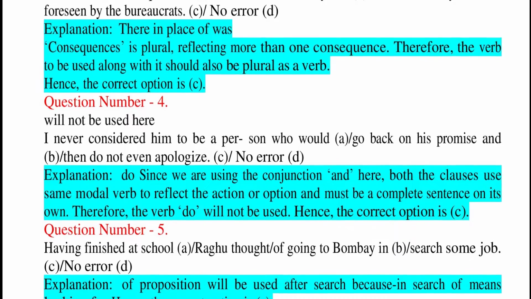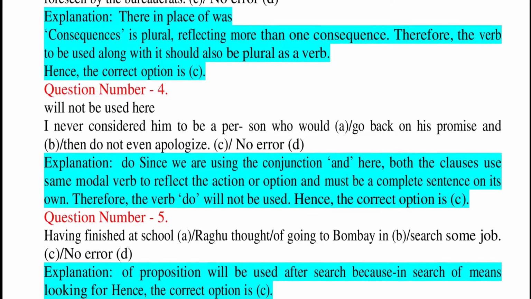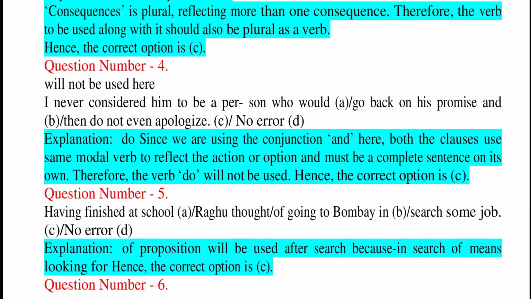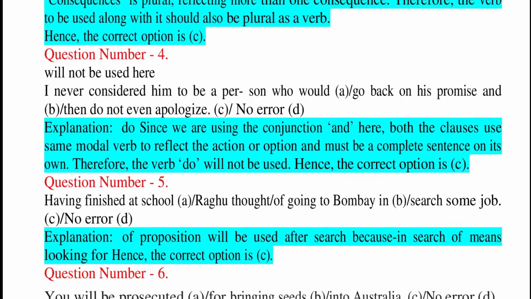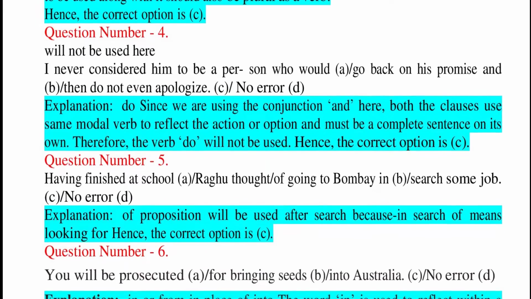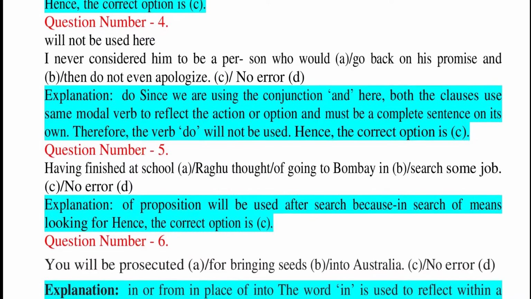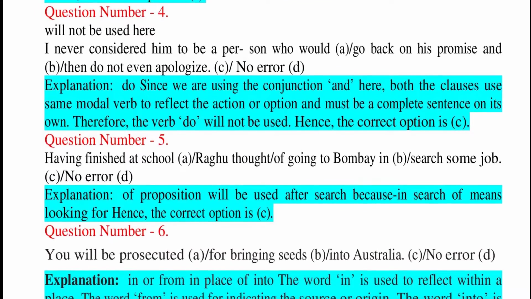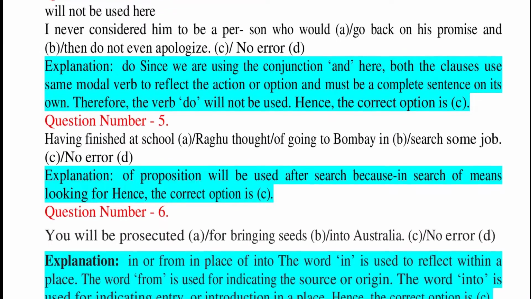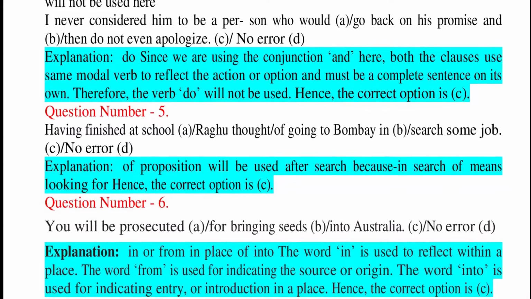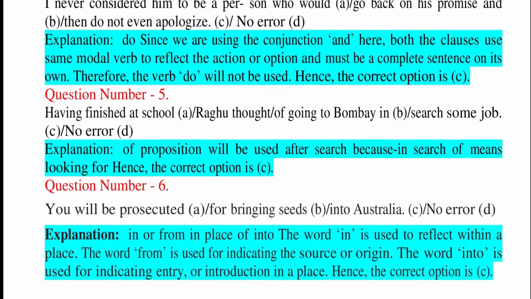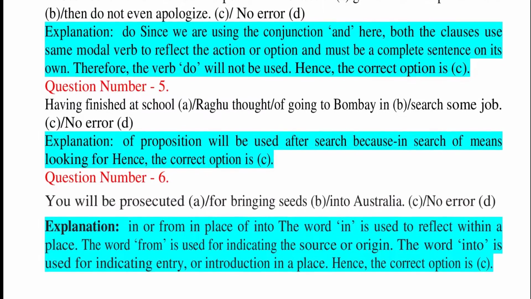Question number 4. I never considered him to be a person who would go back on his promise and then do not even apologize. C. No error. D. Explanation: do will not be used, since we are using the conjunction and here. Both the clauses use the same modal verb to reflect the action or option and must be a complete sentence on its own. Therefore, the verb do will not be used. Hence, the correct option is C.